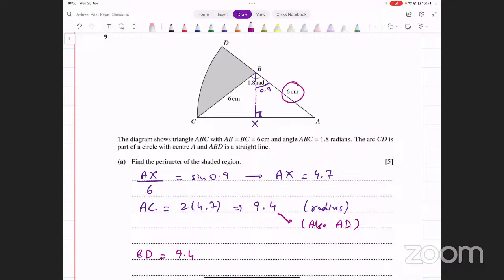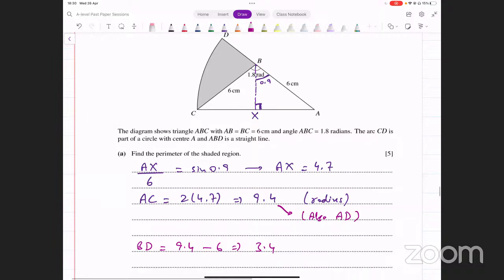Subtract from this, subtract from that this length 6, and that gives you 3.4. The length BD turns out to be 3.4. ये हमने figure out कर ली, ठीक है? ये दूसरी साइड आ गई हमारे पास उस shaded region की.